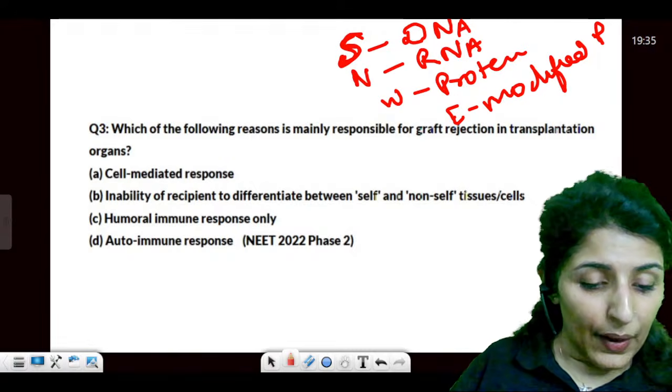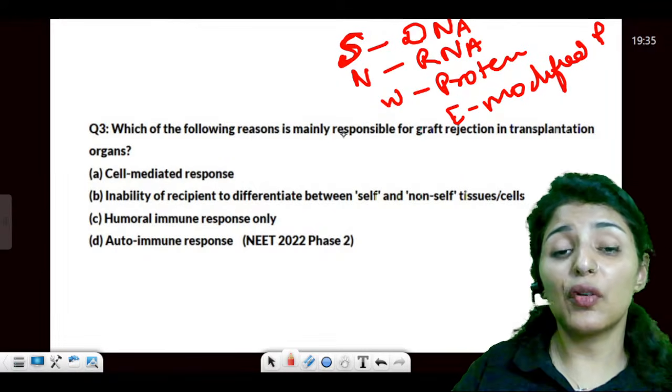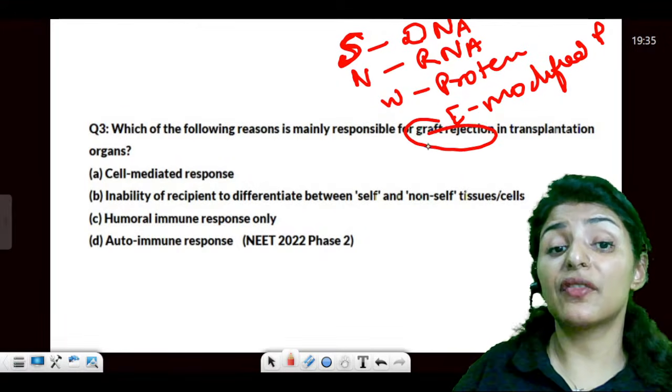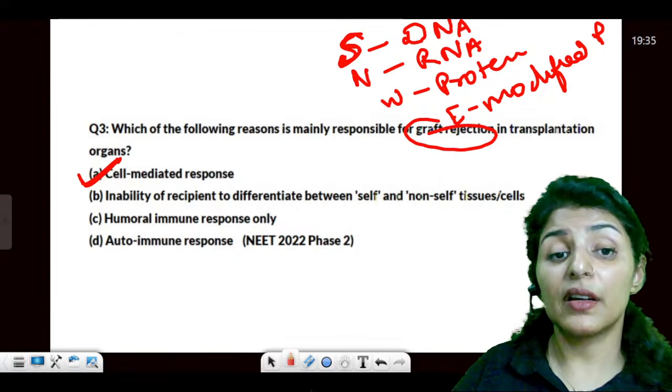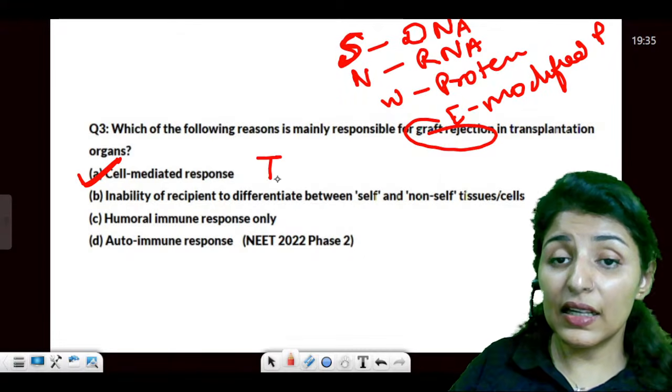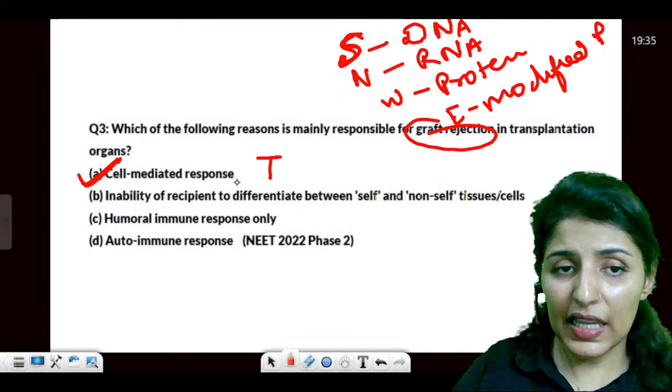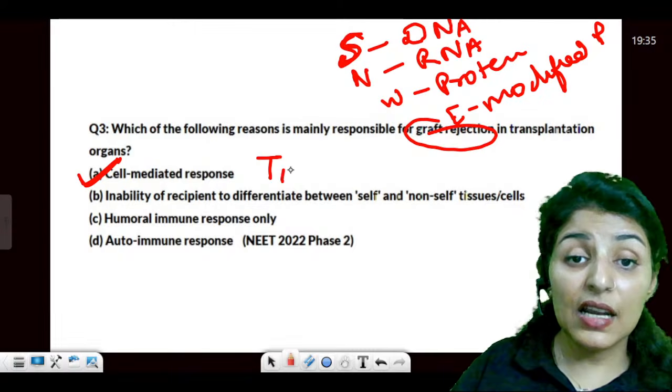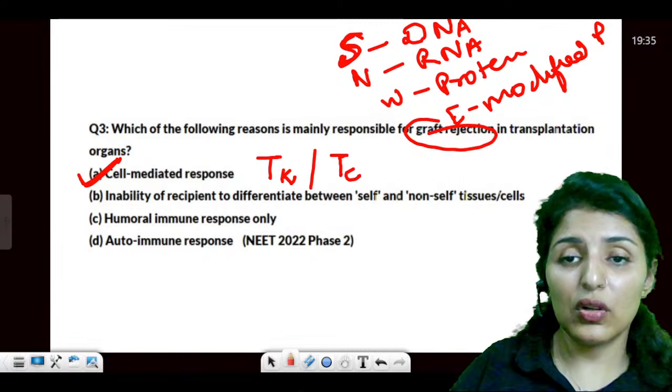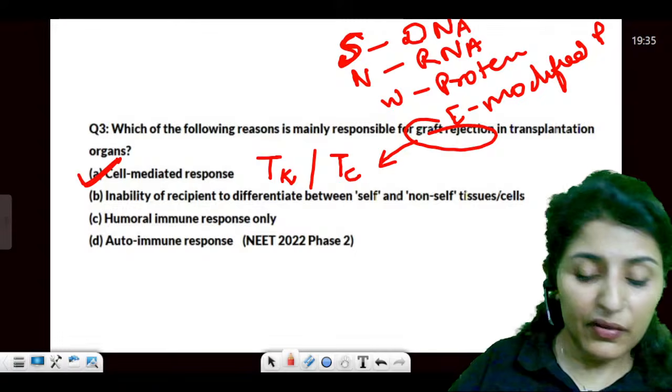Moving on. Which of the following reasons is mainly responsible for graft rejection? It is the cell-mediated immune system. And can you tell exactly which cell of T cell-mediated? It is the T killer or T cytotoxic cell, which is responsible for graft rejection.